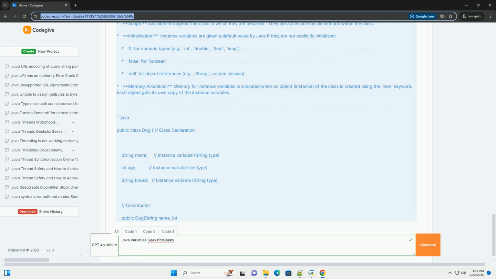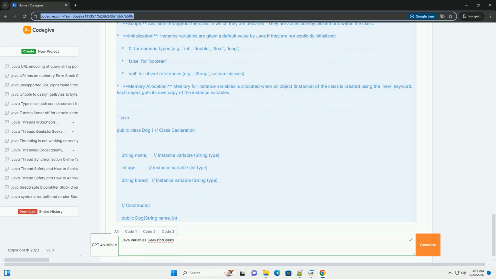2. Reference data types. Reference data types store the memory address, or reference, of an object. They do not store the object itself. Classes: user-defined types created using the class keyword, example String, Scanner, Dog, Employee. Interfaces: blueprints for classes that define a set of methods that a class must implement. Arrays: collections of elements of the same data type. Enums: special data types that represent a fixed set of named constants.